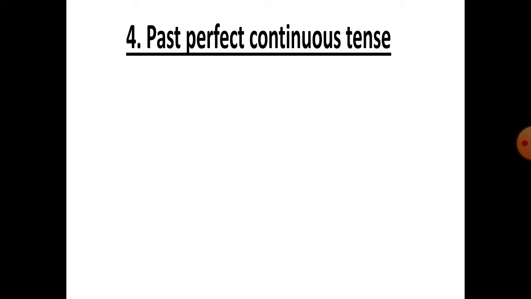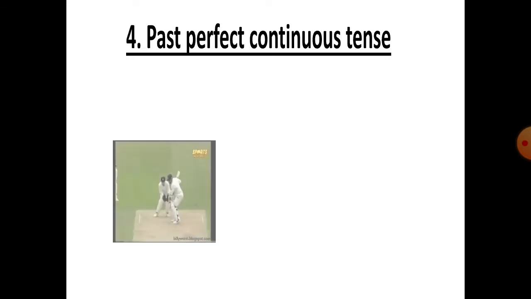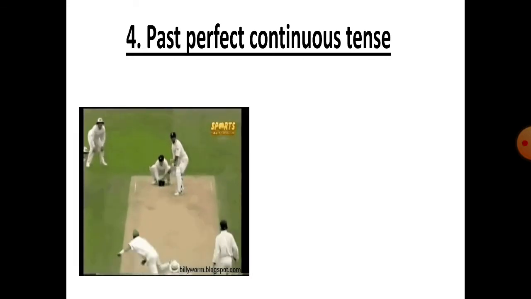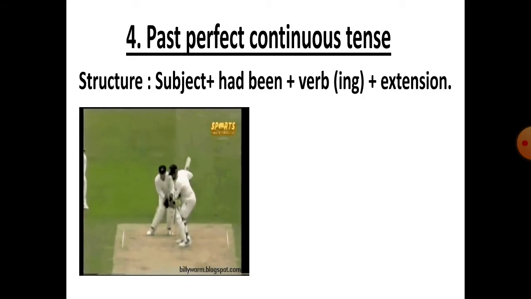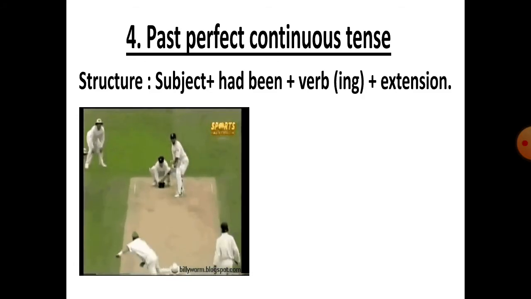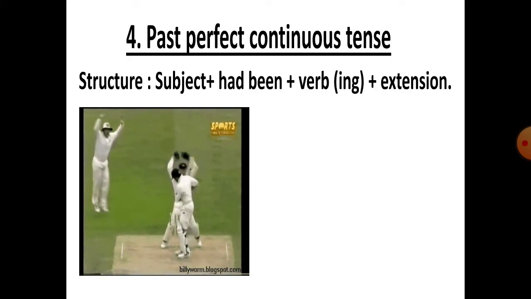Now come to the fourth and the last form of past tense, that is past perfect continuous tense. Here is the structure. Subject plus had been plus verb of ing form and extension.